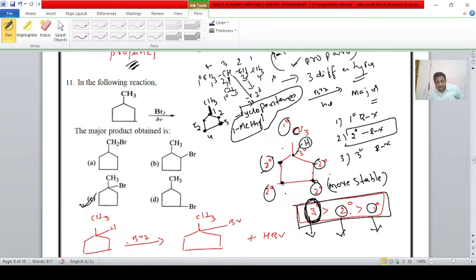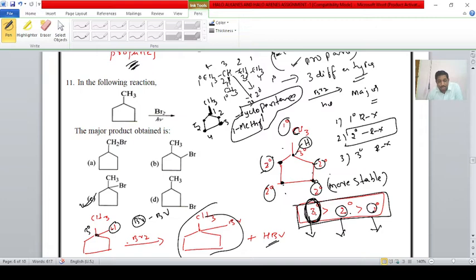Here the tertiary carbon atom contains a hydrogen atom. The bromine molecule contains two bromine atoms. This hydrogen and bromine react with one another to form HBr, and the other bromine atom is substituted in its place. Therefore, it is the major product formed because a tertiary carbon atom is present. The tertiary is more stable than the secondary, which is more stable than the primary, student. That is the only reason.